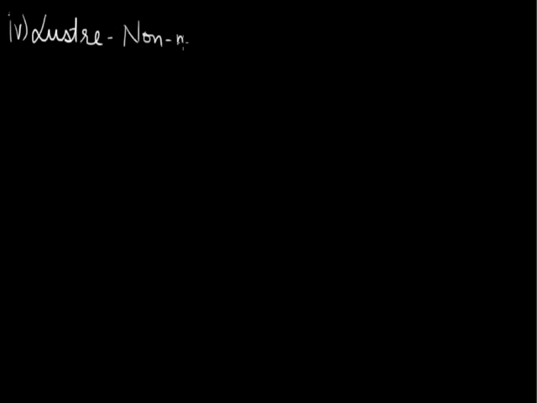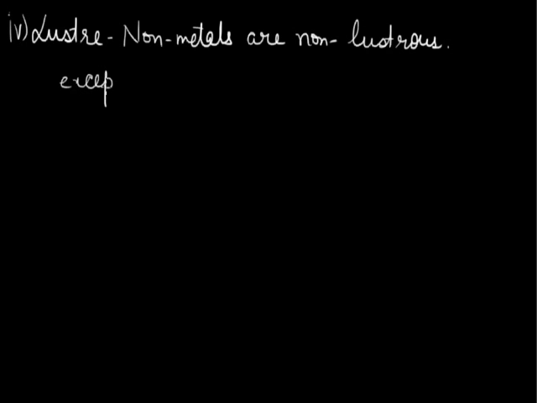Moving on to the next property, that is luster. Non-metals are non-lustrous. This means that they do not shine and they cannot be polished. However, again, there's an exception here, that is graphite. Graphite is a non-metal which is lustrous. Also iodine. Both graphite and iodine are lustrous.